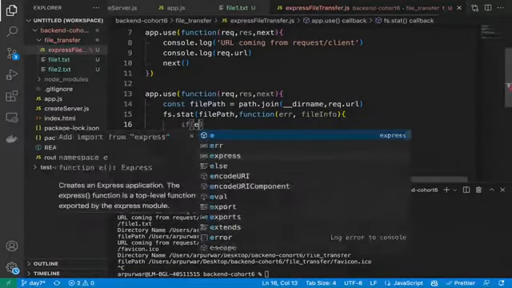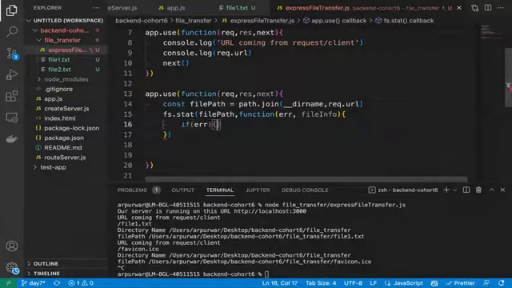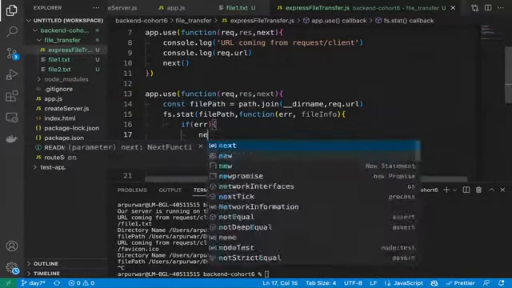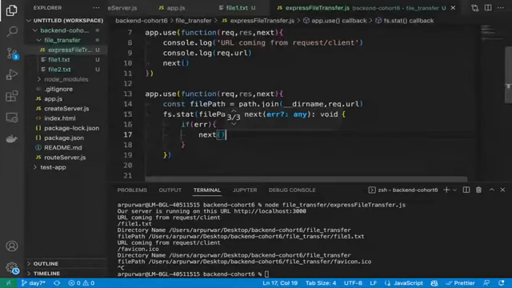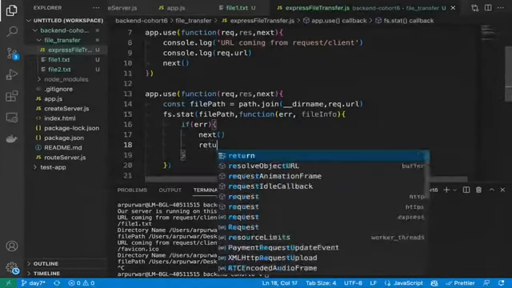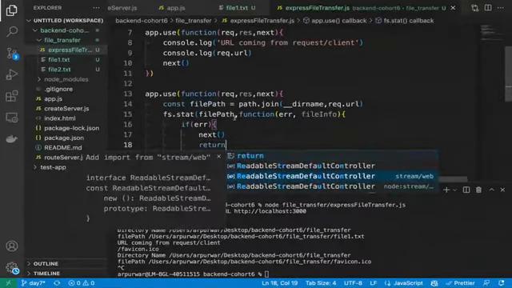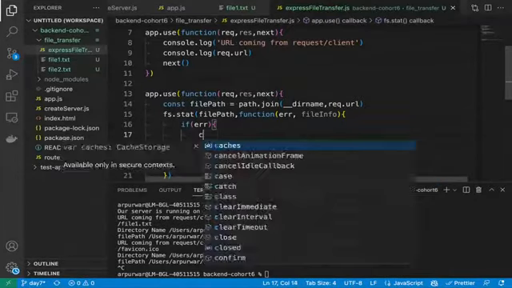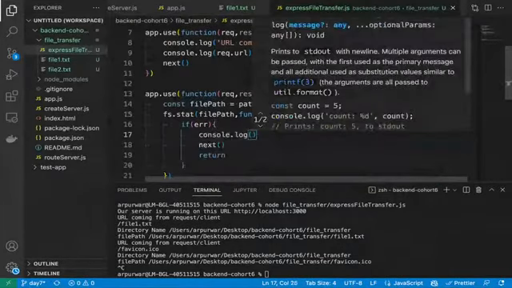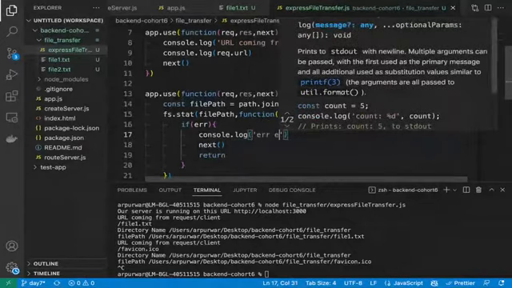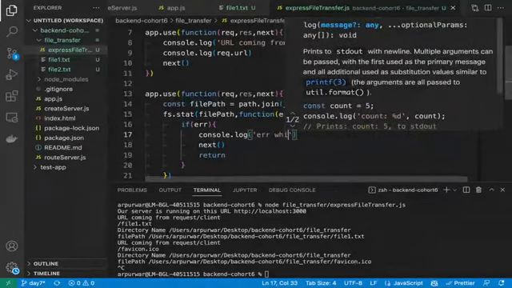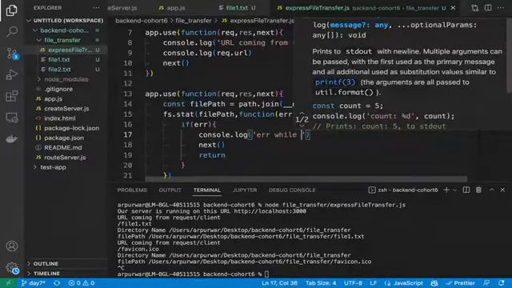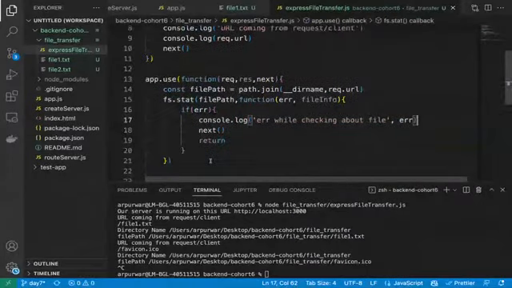So first we'll check if we somehow got an error. What we will do is simply call next from here and simply return, because we do not want to go further, correct? Or we can also print the error: console.log error while checking about file. We are not reading here, we are checking whether it is a file or not. This is the error, correct?